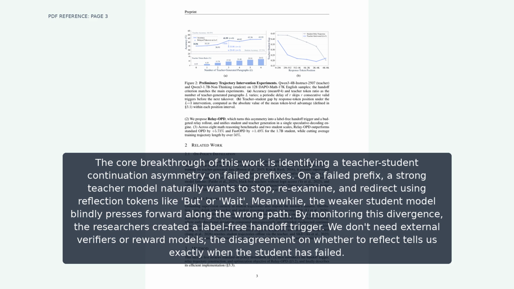By monitoring this divergence, the researchers created a label-free handoff trigger. We don't need external verifiers or reward models. The disagreement on whether to reflect tells us exactly when the student has failed.